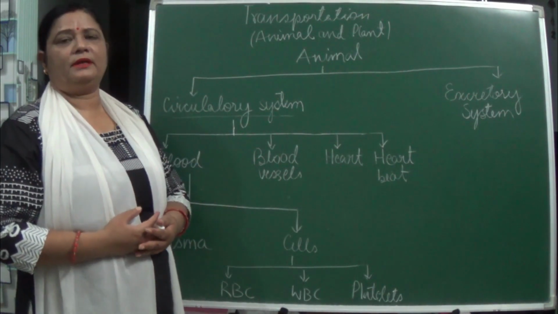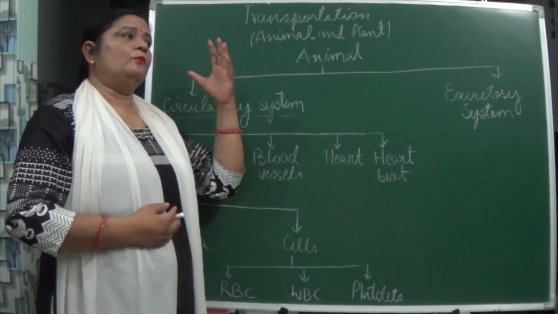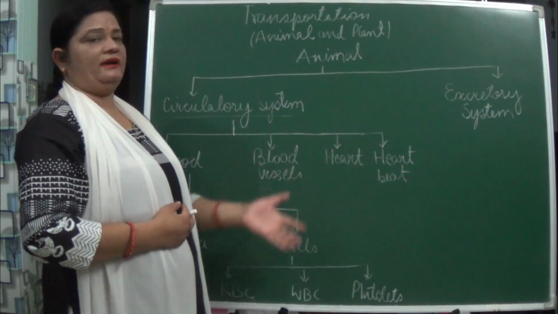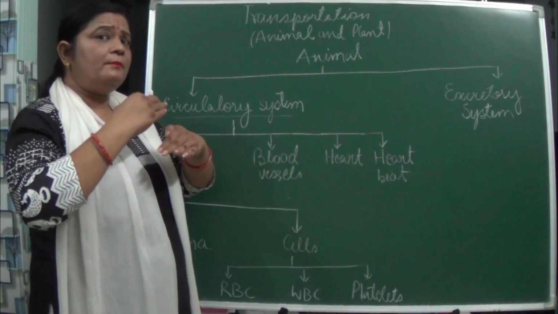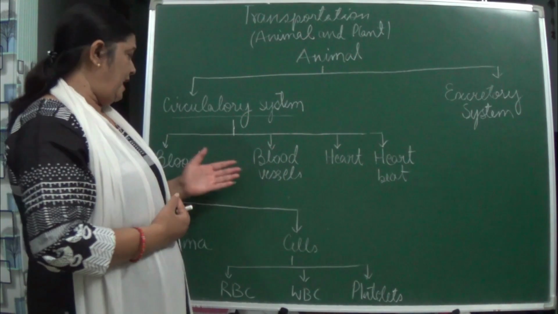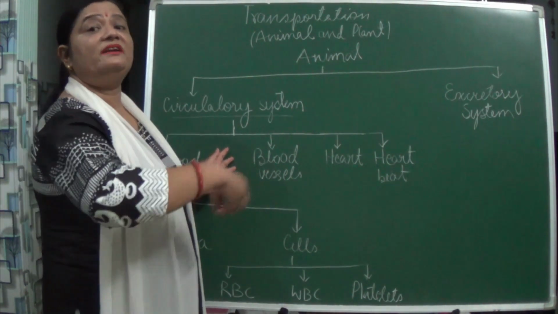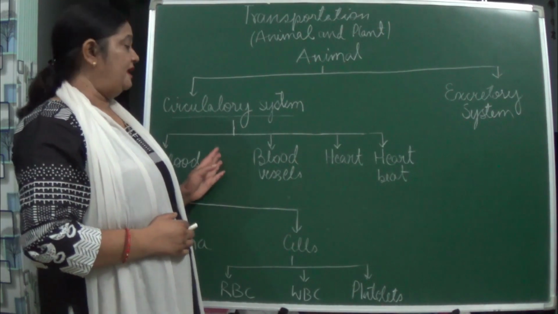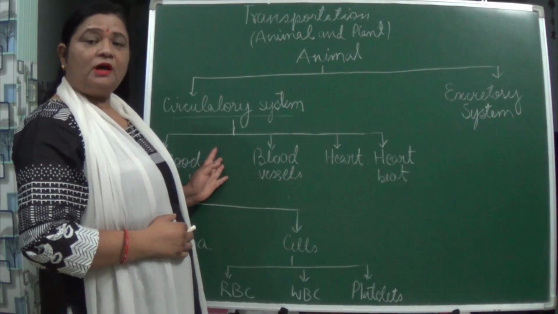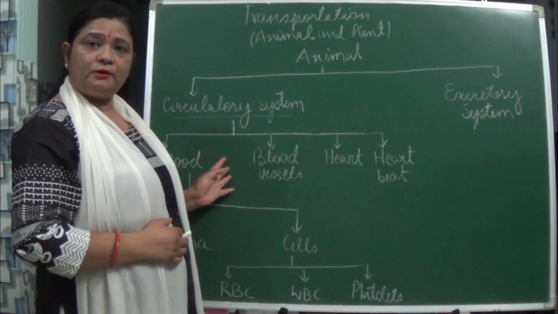In common terms, we go by airways, we go by railways. There is some arrival point over there. Like that, here also arrival points are there, like the lungs for the oxygen, like the small intestine for the digested food.